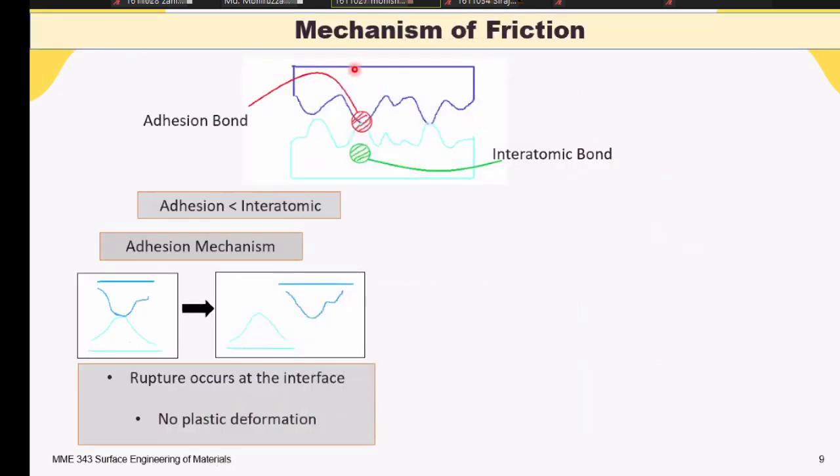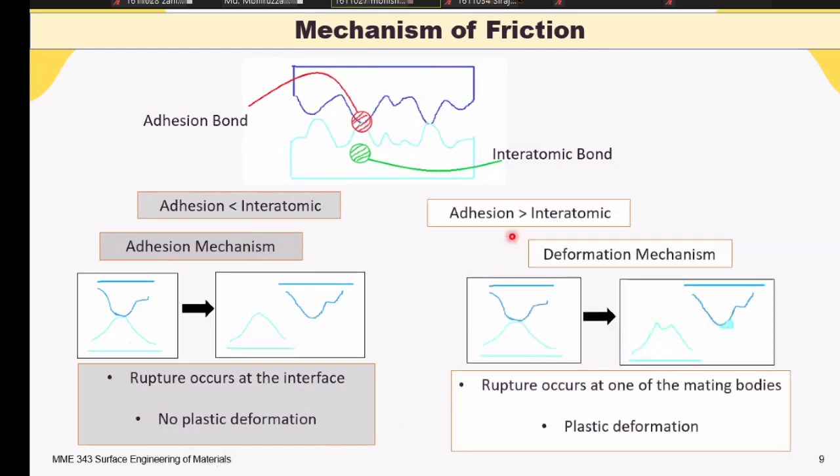So, the mechanism of friction. At the contacting points of those two surfaces, a bond is generated, that is the adhesion bond, and in the material itself, there is the interatomic bond. If the adhesion bond is weaker, the adhesion mechanism is followed, where the asperities stay as before after sliding, without rupture and plastic deformation. But if the adhesion bond is stronger, then the deformation mechanism is followed, where a part of the weaker material is ruptured with plastic deformation.